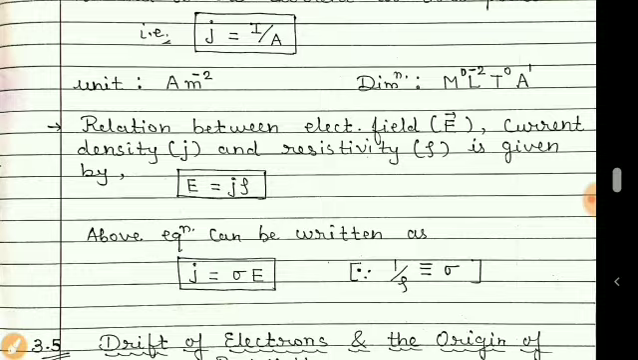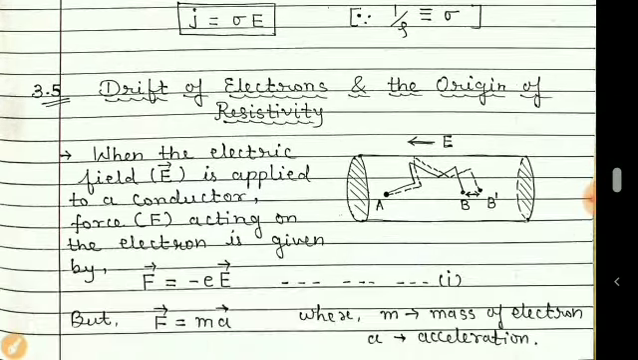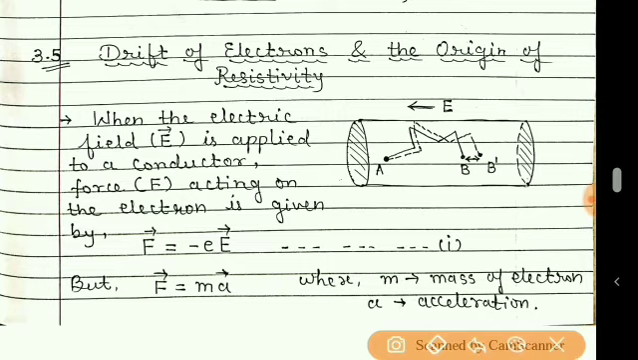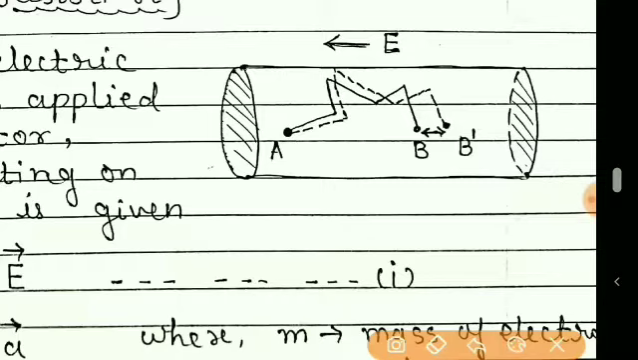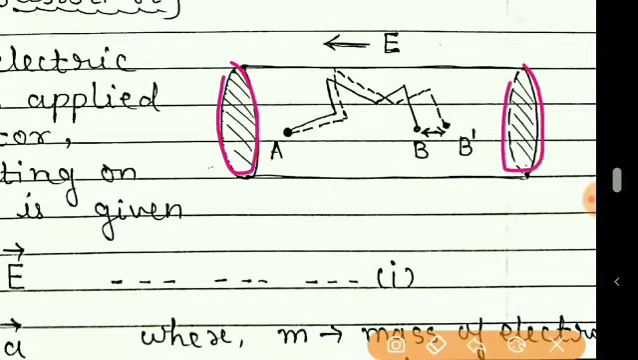Now about drift of electrons and the origin of resistivity. We know that students, in any conductor there is a resistance, more or less. So from where does this resistance or resistivity arise? Now to understand this resistivity, let us consider a conductor and an electric field applied to this conductor.